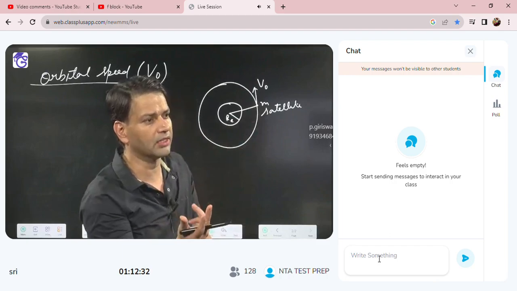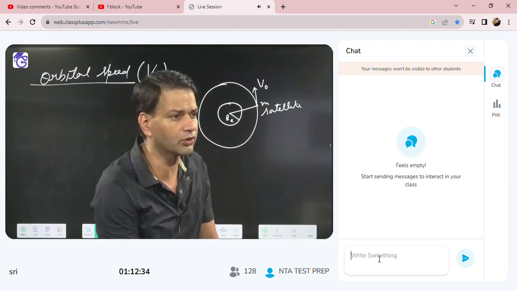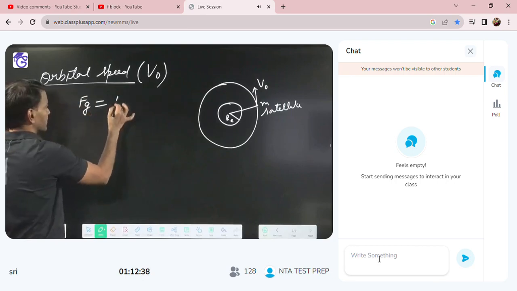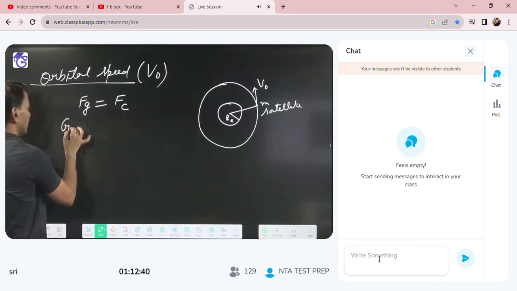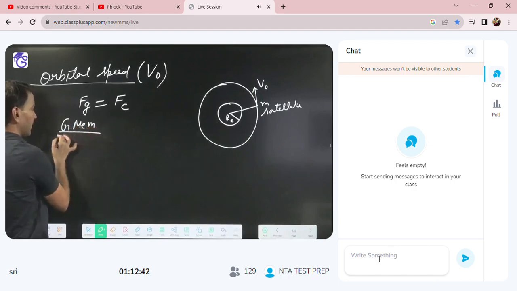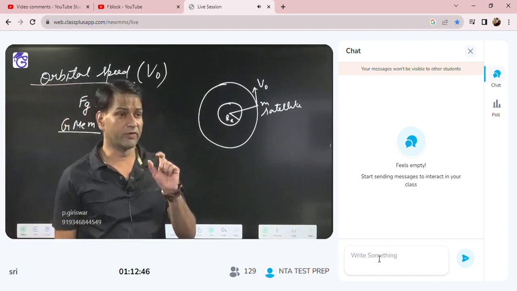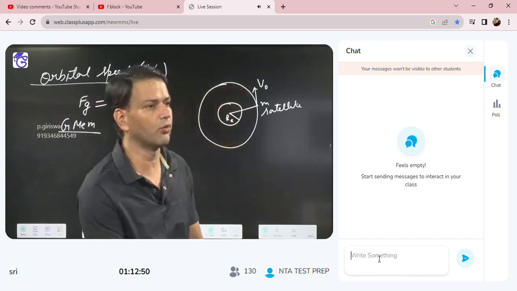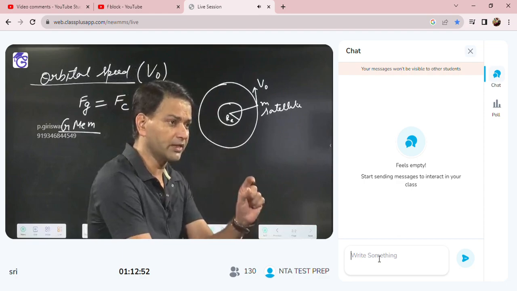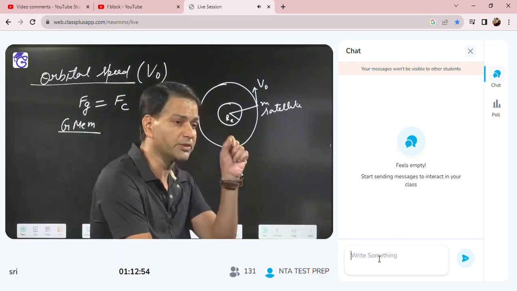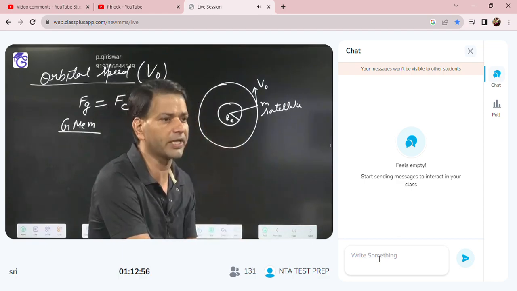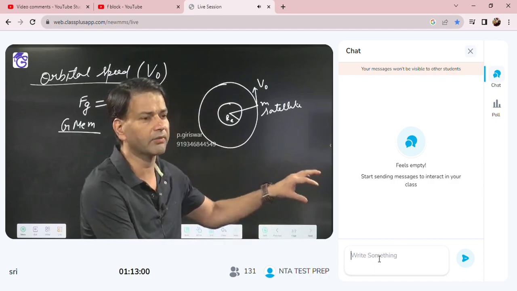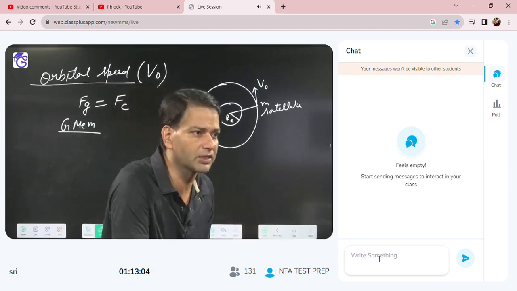So here the centripetal force will be the gravitation force. By applying that, Fg, the gravitation force, is equal to the centripetal force. One thing here: they will say the orbit radius. The orbit radius is the distance we measure from the center of the earth. So if they have given the orbit radius, directly they have given the distance from the center.